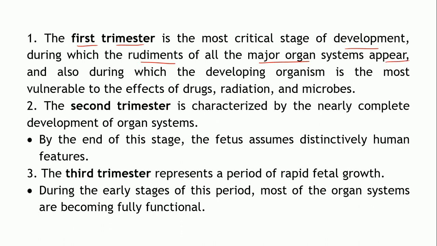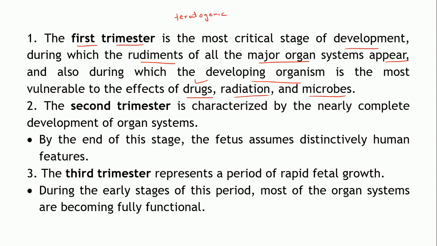Also during this stage, the developing organism is most vulnerable to the effects of drugs, radiation and microbes. It may get affected, and mostly miscarriages, that is, the loss of the baby, take place during this period. So it's wise to avoid any kind of medication, at least during the first trimester. Rather, it should be avoided throughout the pregnancy unless it is found to be safe. There are certain drugs which are teratogenic in nature.